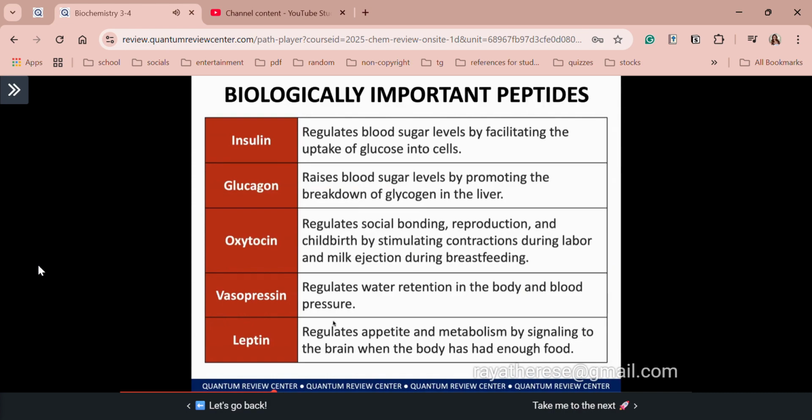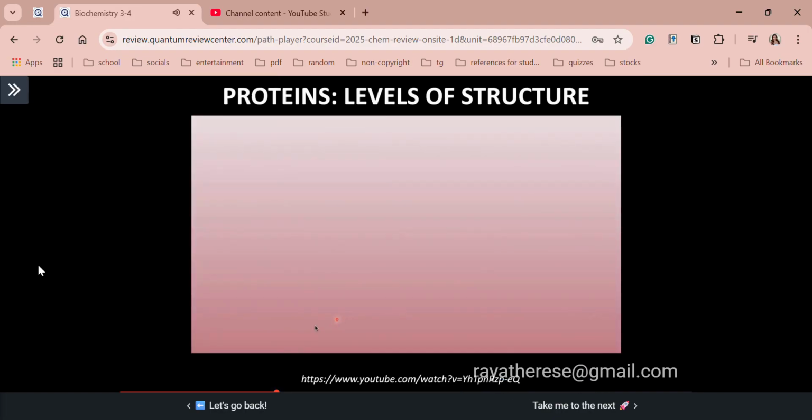Now, we will discuss the levels of protein structure and its classification. Okay class, carry pa ba? So class, again, you can take breaks if ever na saturating ang discussion natin. That's really the nature of your biochem subject. Okay, so again, take sanity breaks every now and then. So in my on-site class, I give them 5 to 10 minutes before I proceed with the next crash course. All right, but now let's proceed with our next topic, proteins, levels of structure through this video. So I will play the video class and then we will rationalize what is the main takeaway of this video.